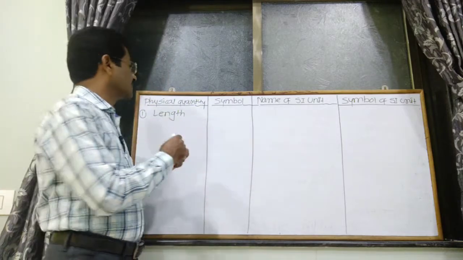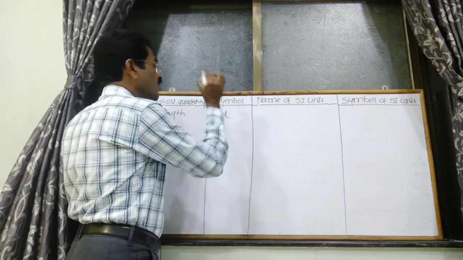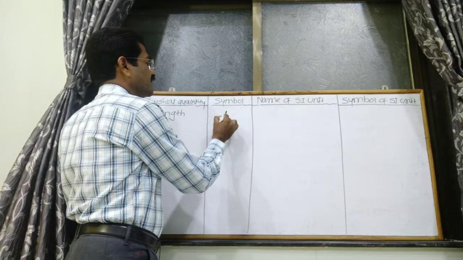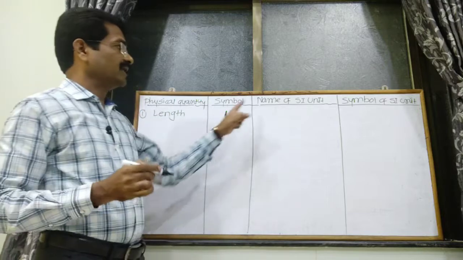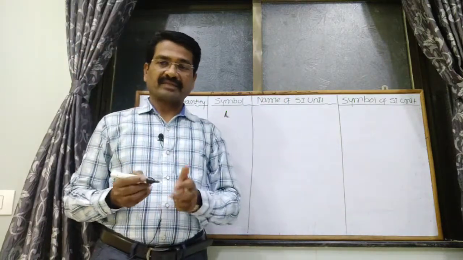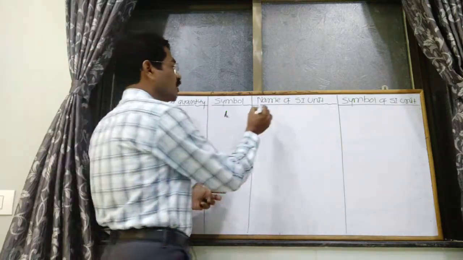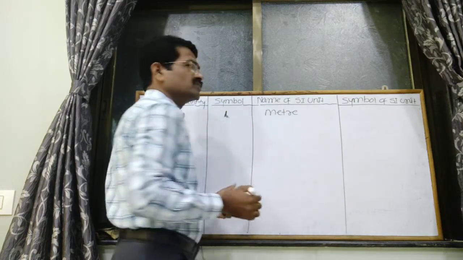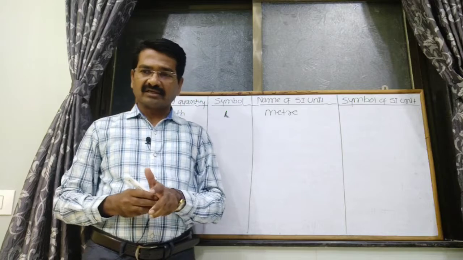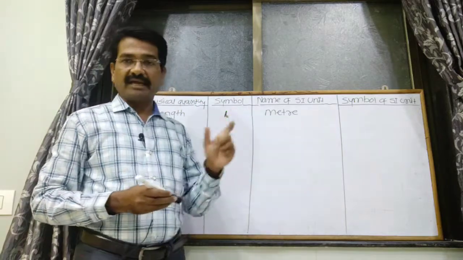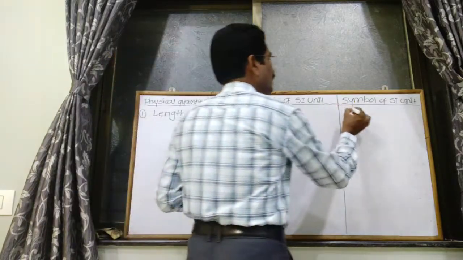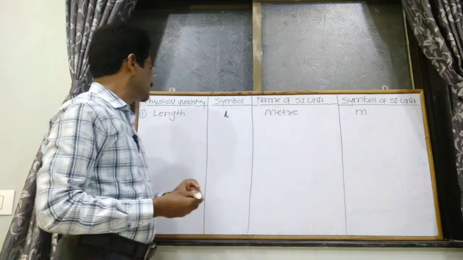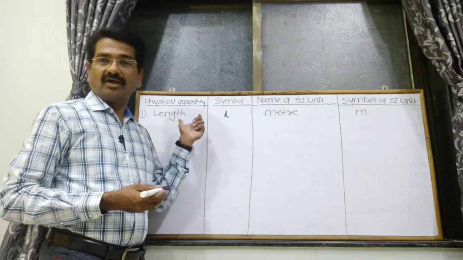That length can be indicated by the small l. Small l is the symbol of that length. Name of SI unit of that length is the meter. Generally we measure the length in meter, and the symbol of meter is m. So this is the first fundamental quantity.